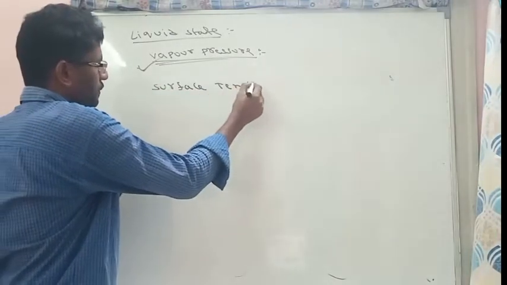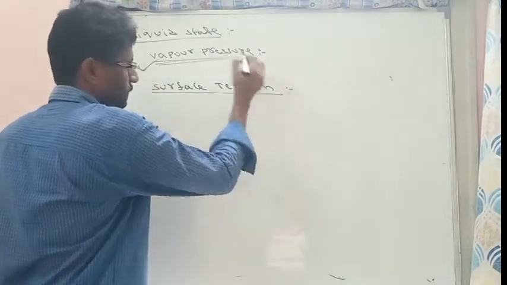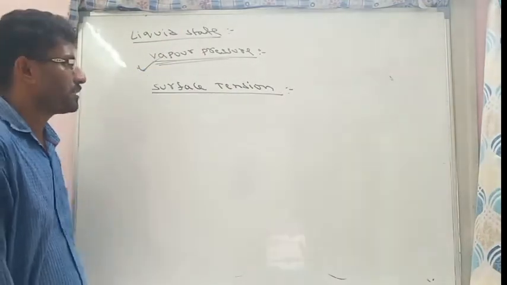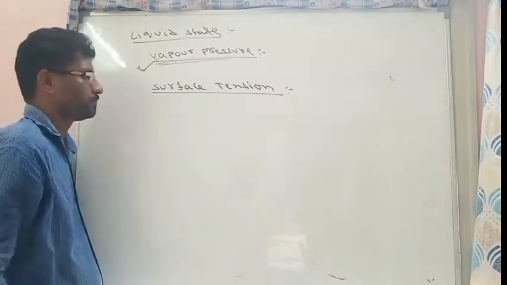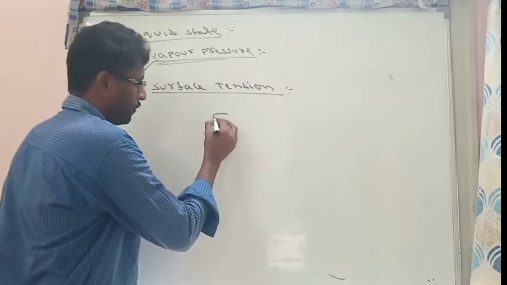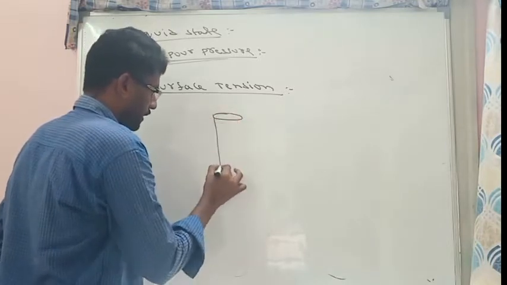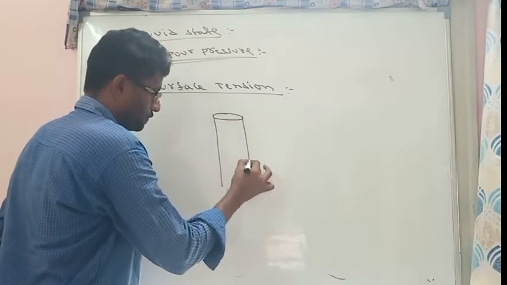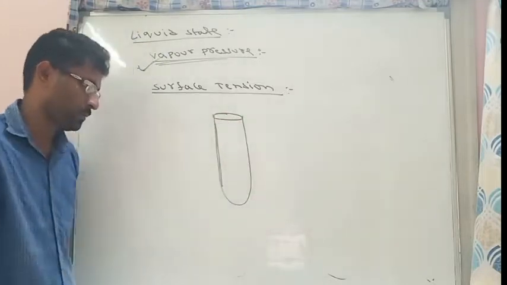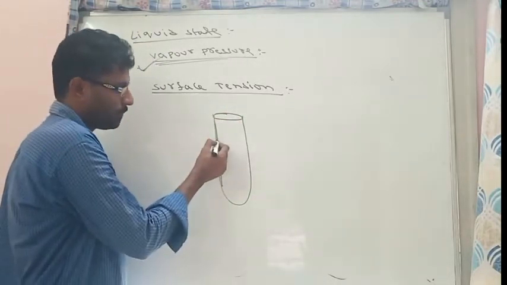Surface tension. Liquids exhibit another important property, that is surface tension. So what is surface tension? Suppose we are taking a liquid in a very small narrow test tube, and we are placing liquid up to here.